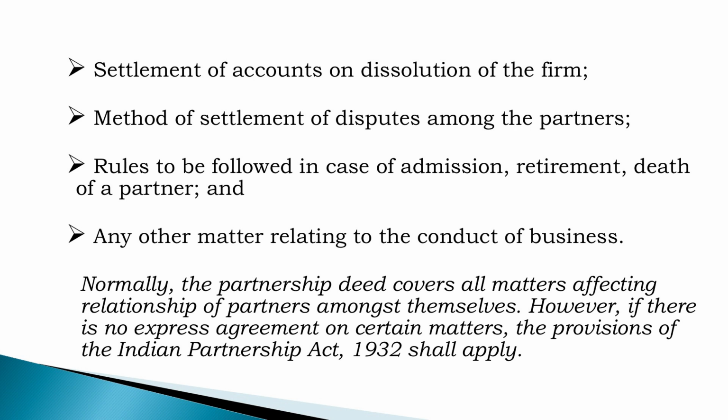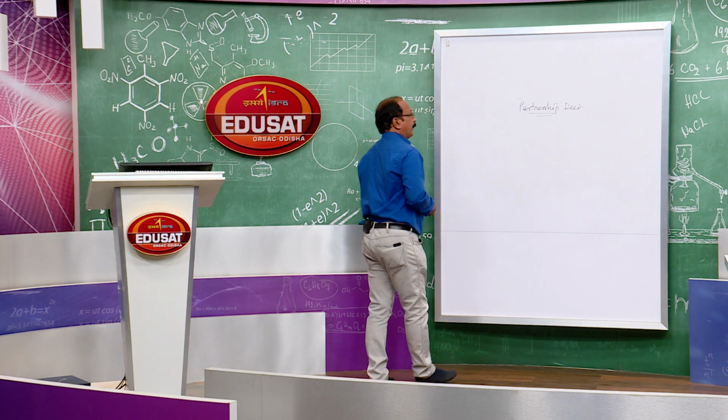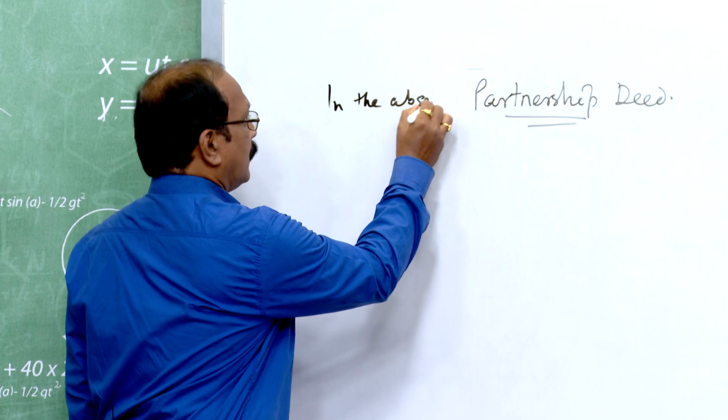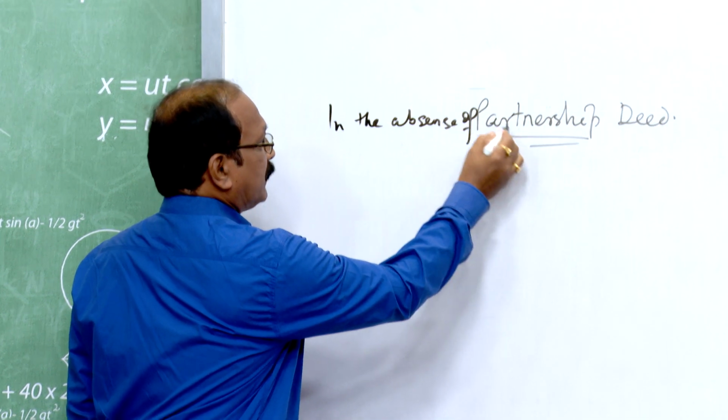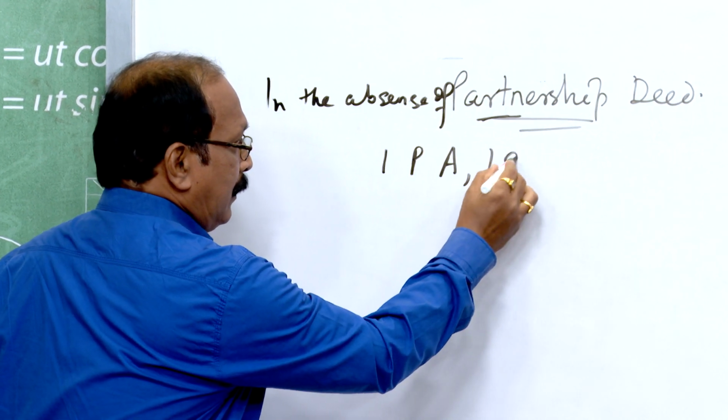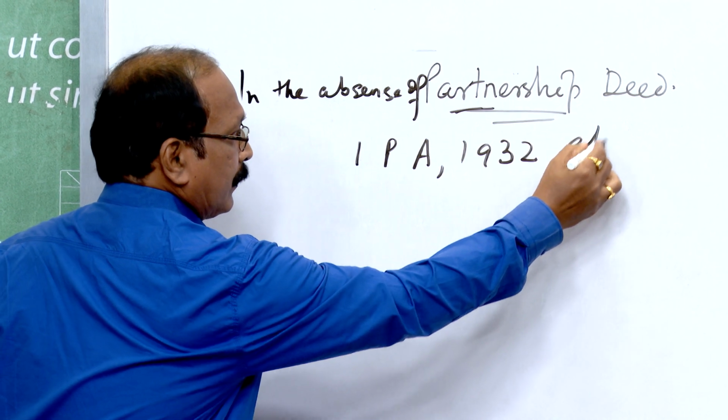So, next we go: if there is no partnership deed or it is framed orally, what does the Partnership Act say? In the absence of a partnership deed, the Indian Partnership Act 1932 applies.